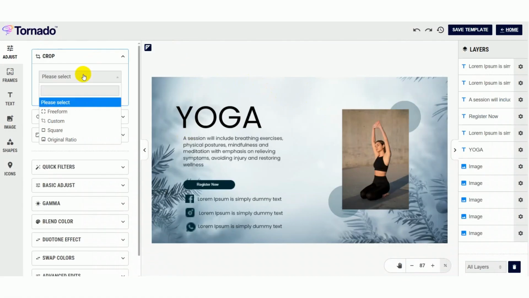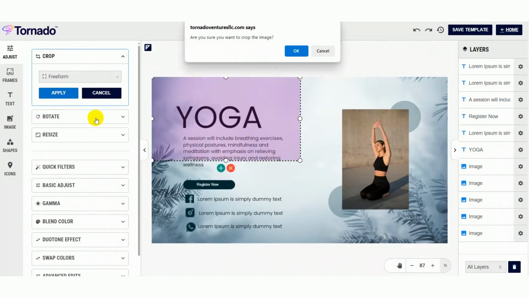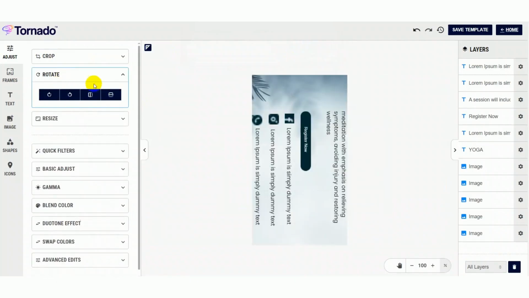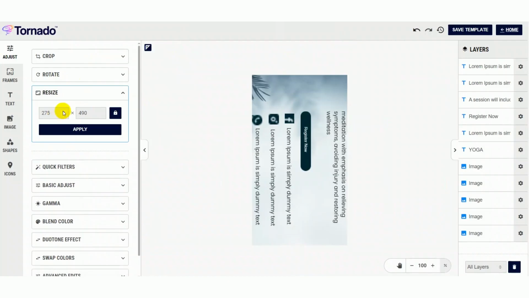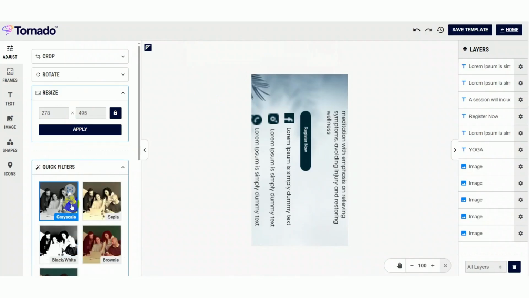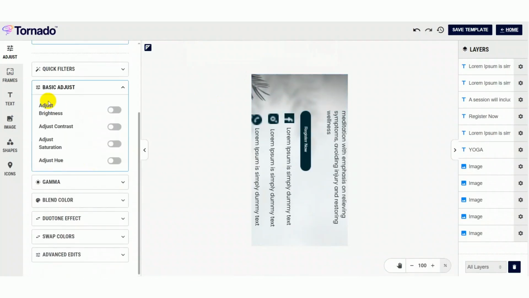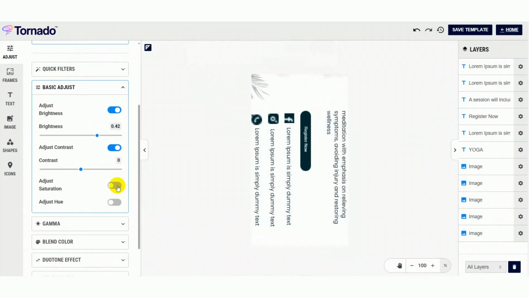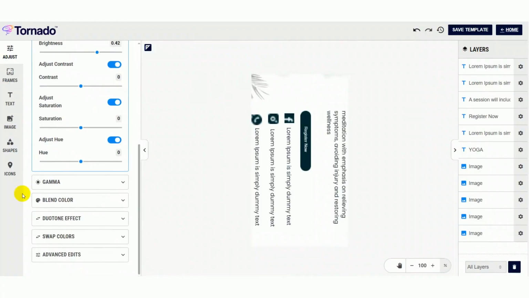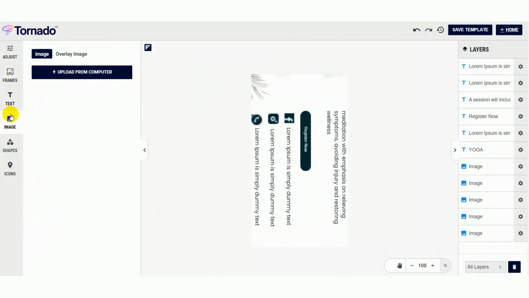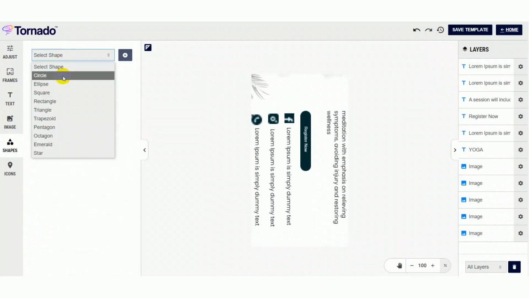Here you can crop, rotate, resize, and filter it. You can also adjust the brightness like this, contrast, saturation, hue, and you can also see many other options here like frames, text, images, shapes like circle, ellipse, square, etc.